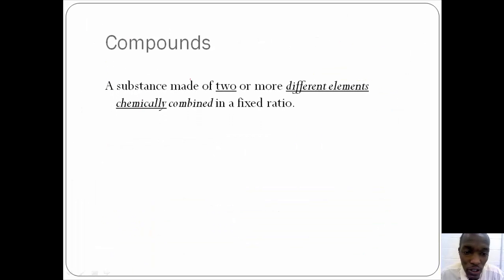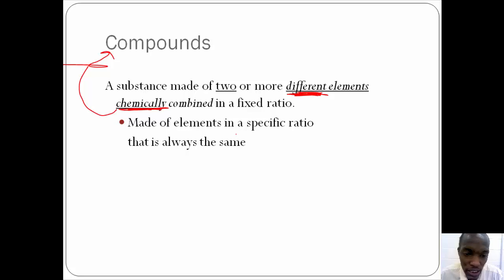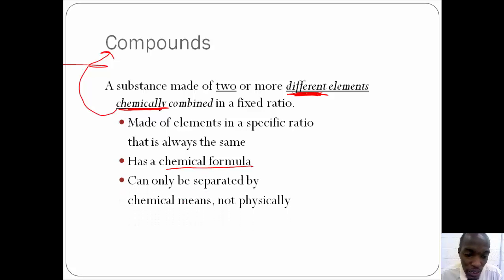Compounds are a substance of two or more different elements chemically combined in a fixed ratio. Here's the key word: chemically. So C for chemically. Chemically combined in a fixed ratio. Made up of elements in a specific ratio that is always the same, has a chemical formula, and can only be separated by chemical means, not physical. It cannot be separated by physical means.